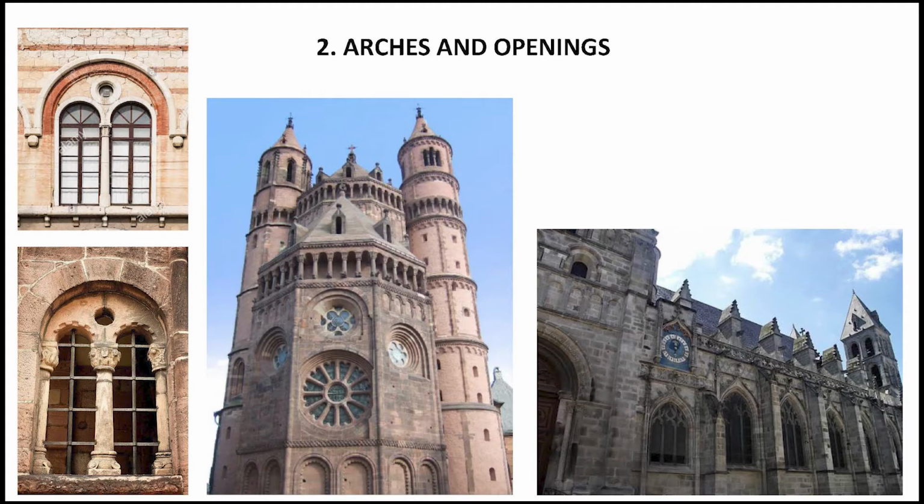They are derivatives of ocular windows. Ocular windows are basically windows which are circular in shape, and when these circular windows are elaborately decorated, we can call them a rose window. When there are radiating spokes or wheels, as we can see in this Worms Cathedral facade, sometimes we call it a wheel window.